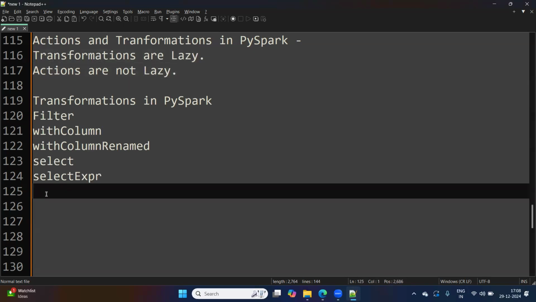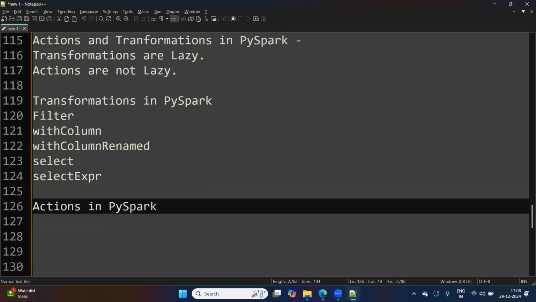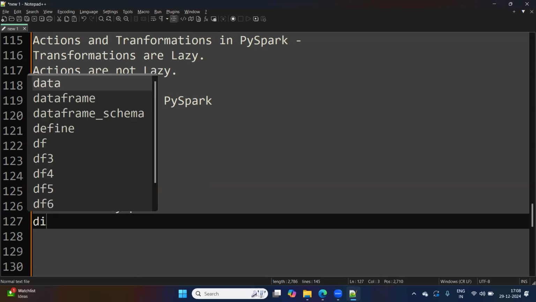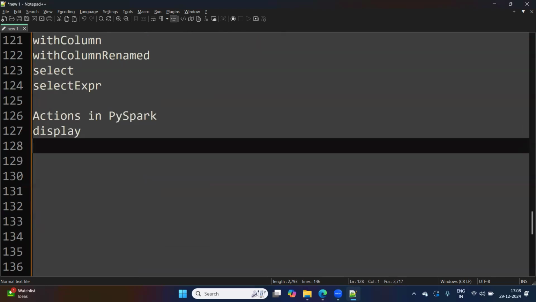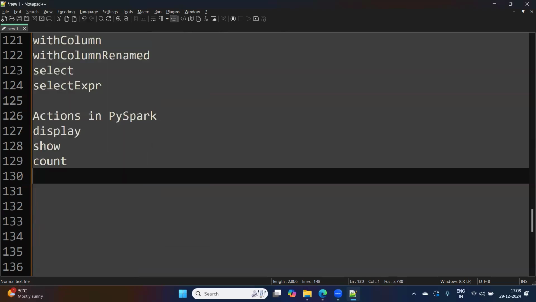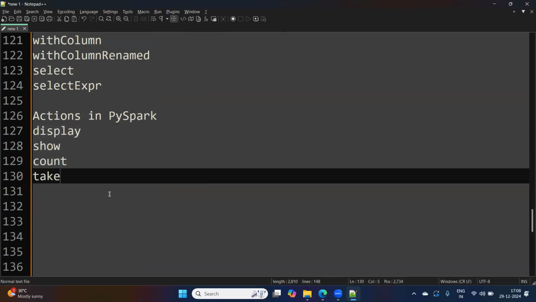Actions are not lazy. Now let's first understand what actions are in PySpark. We have display, as we have seen here in Databricks, we have show, we have count. Take is an action that is used when we are using RDD. So these are the actions.